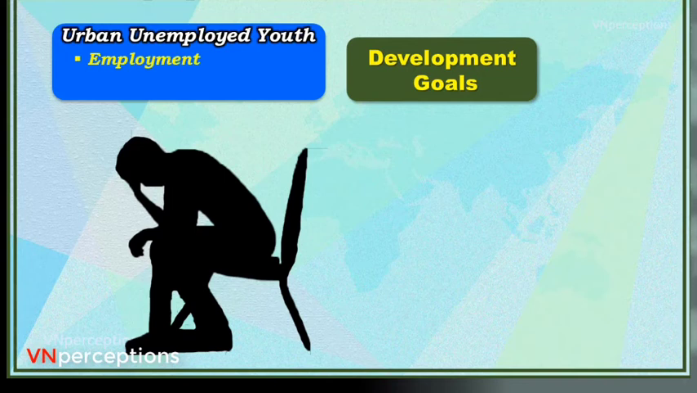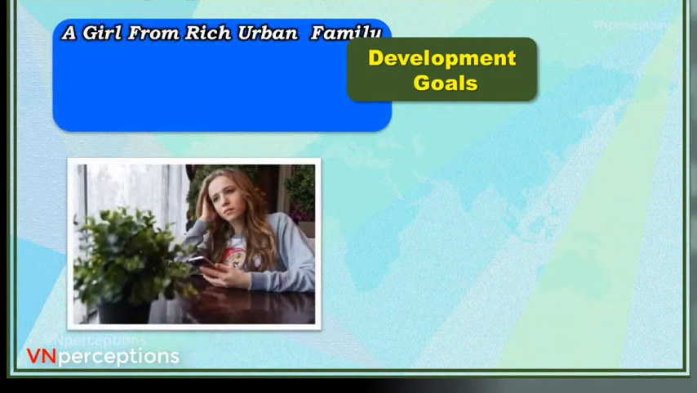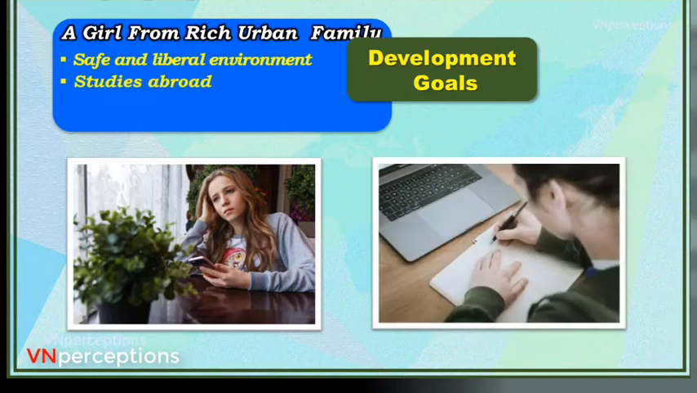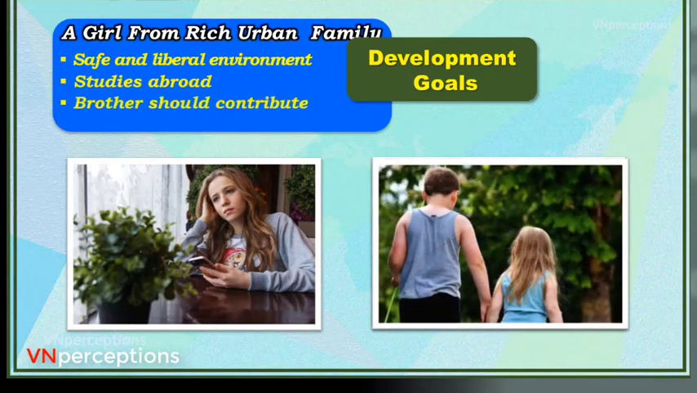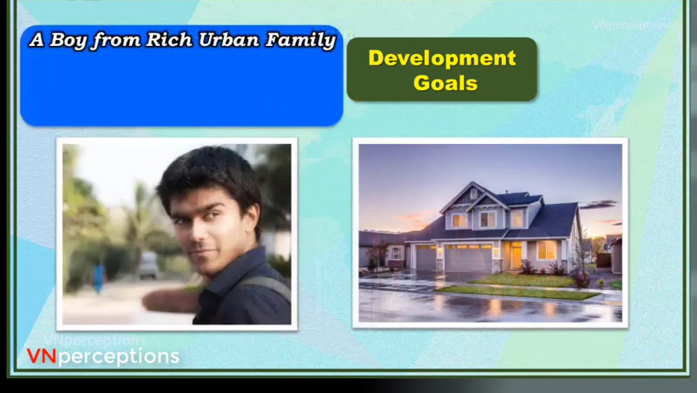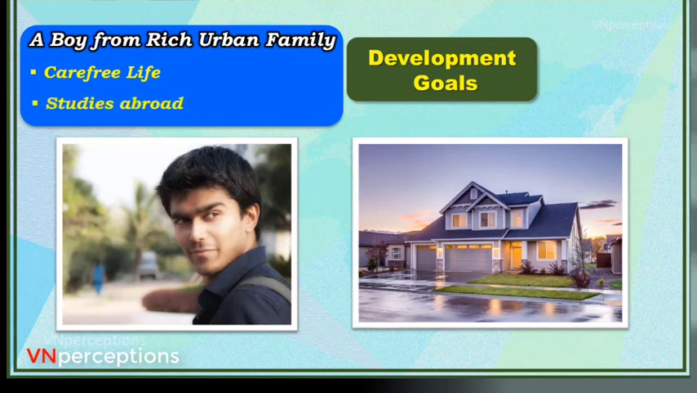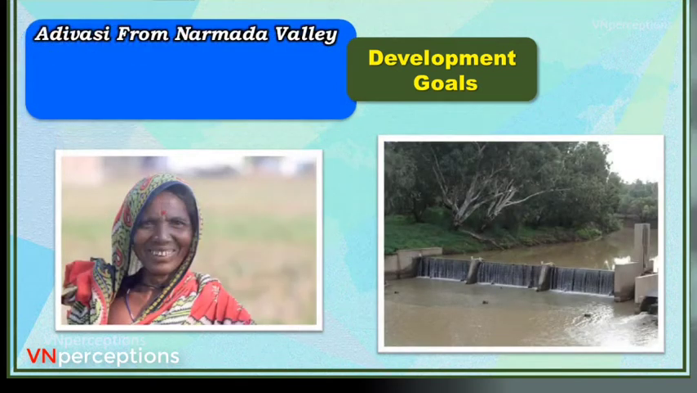Second, not only a job, it should be job security. A girl from a rich urban family needs a safe and liberal environment. Second, studies abroad. And third, the brother should contribute. Now, a boy from a rich urban family needs a carefree life. Next, studies abroad. Adivasi from Narmada Valley.